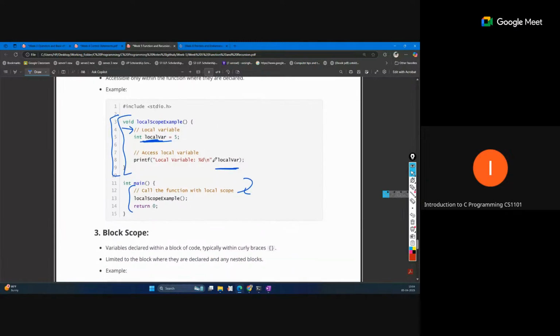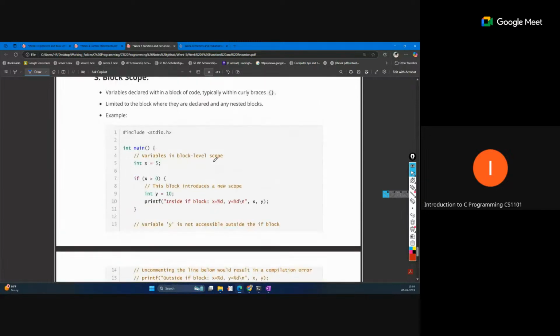Block scope: suppose you write a conditional statement, and inside the body of the conditional statement you define a new variable. That also has block scope, meaning it can only be accessed inside these brackets. You cannot access this y variable outside of these brackets in your program, because it has local scope only for this block.